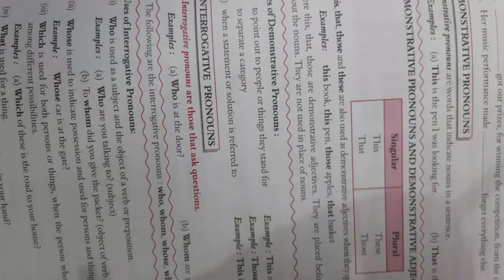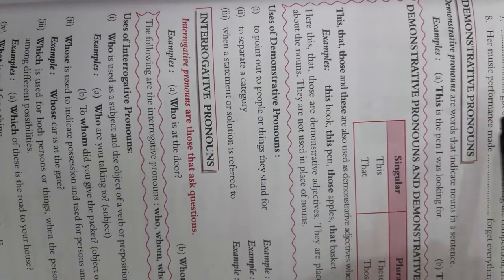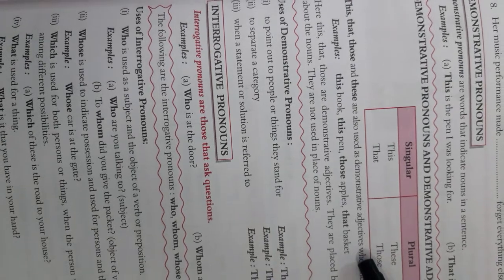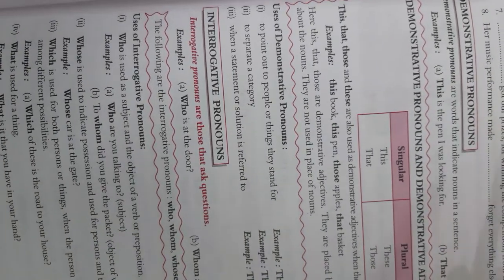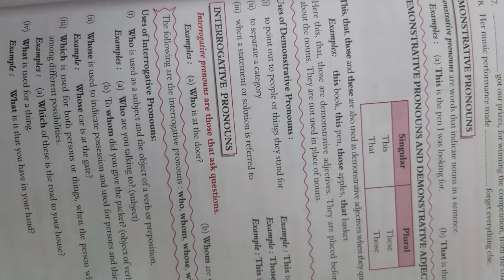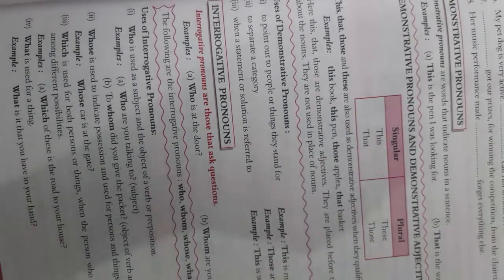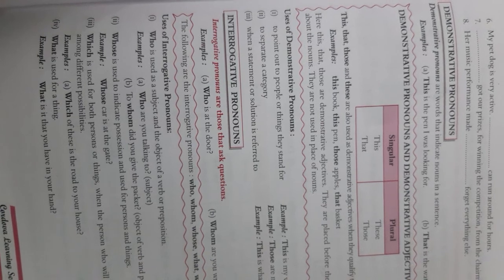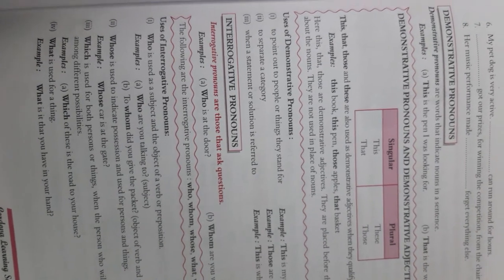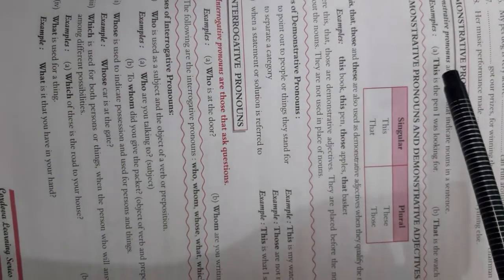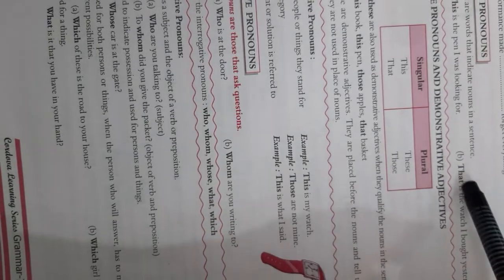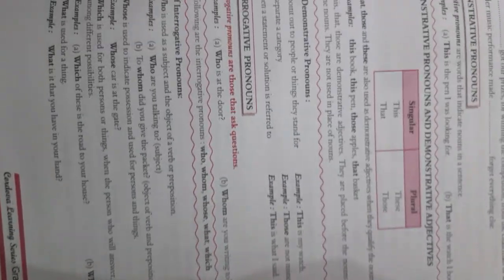Now the third one is demonstrative pronoun. Demonstrative includes this, that, these, those. Very easy one. Now demonstrative pronouns are the words that indicate a noun in a sentence. How? This is the pen I was looking for. That is the watch I bought yesterday.